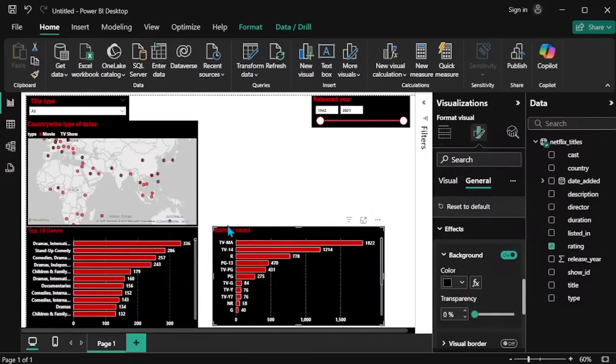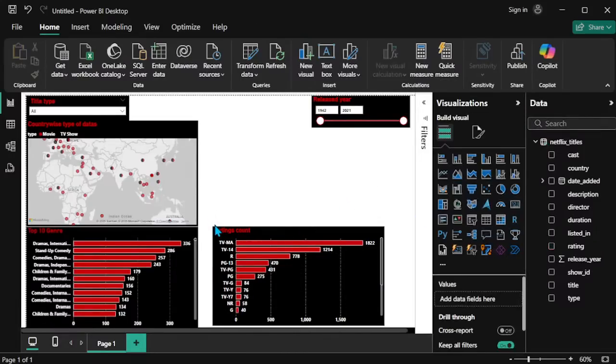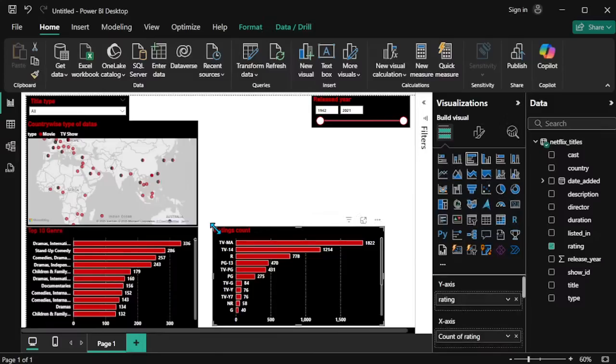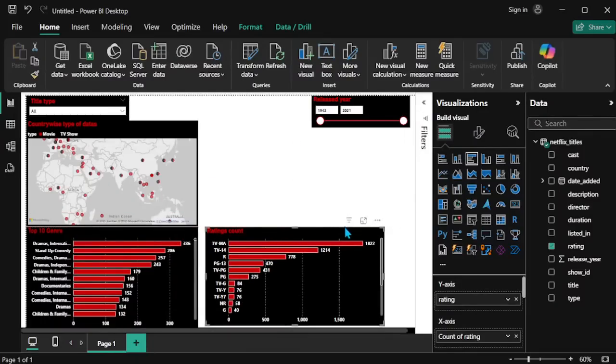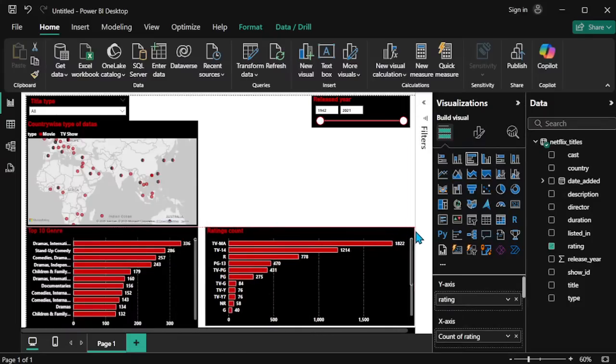So now you see that the TV-MA rating has the highest count, and TV-14 is in second place. So 1822, TV-14 is 1214, R rating is 778. So this is based on the ratings count. Okay, so now I can do this.